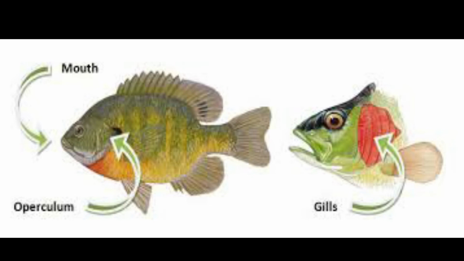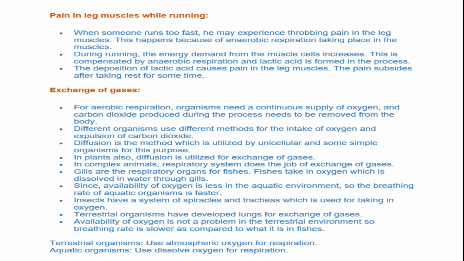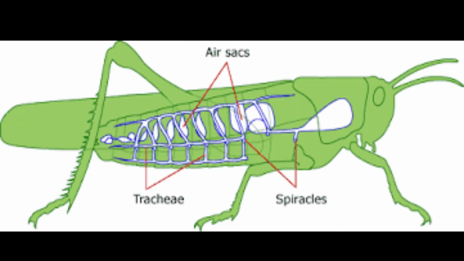Gills are the respiratory organs of fishes. Fishes take in oxygen which is dissolved in water through gills. Since availability of oxygen is less in the aquatic environment, the breathing rate of aquatic organisms is fast. If dissolved oxygen is less, the breathing rate is more or fast. Insects have a system of spiracles and trachea which is used for taking in oxygen.